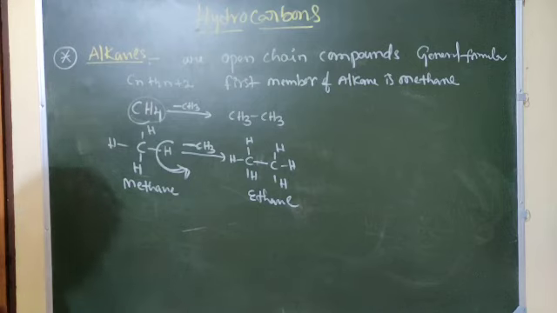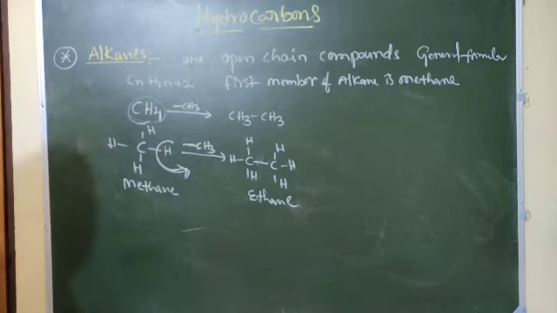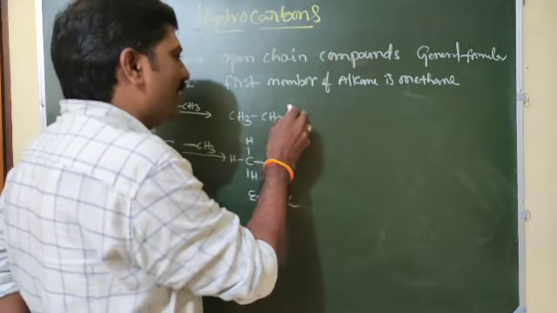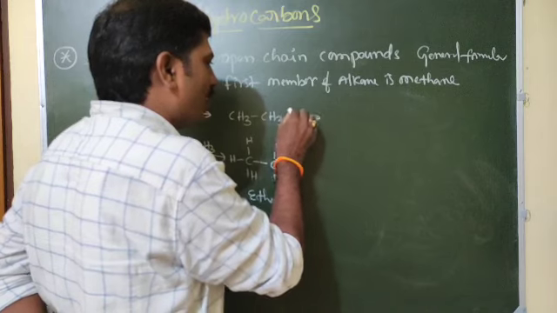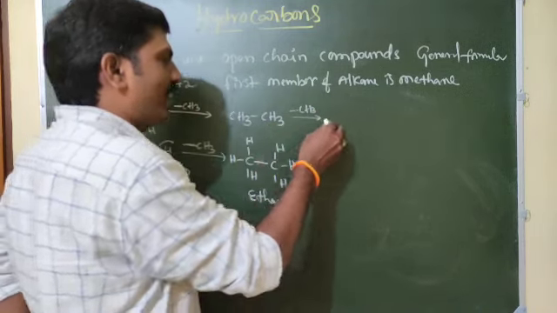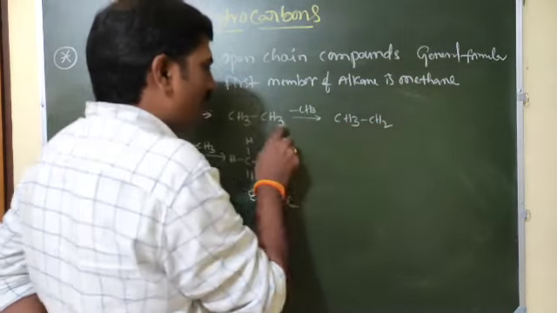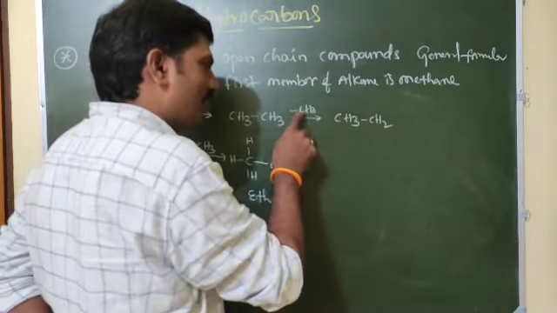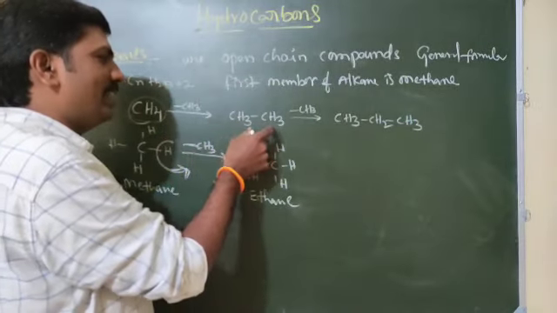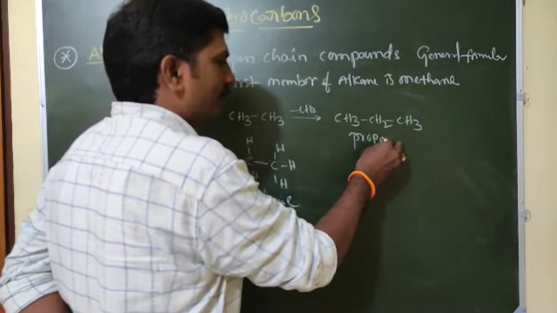If you replace one hydrogen atom, we get the next member of the homologous series. Again here we can replace one more hydrogen with CH3. What will come? CH3, CH2, CH3. Here one hydrogen we can remove, CH2 will come, and this CH3 attaches to this side. This is methane, ethane, and this is propane.